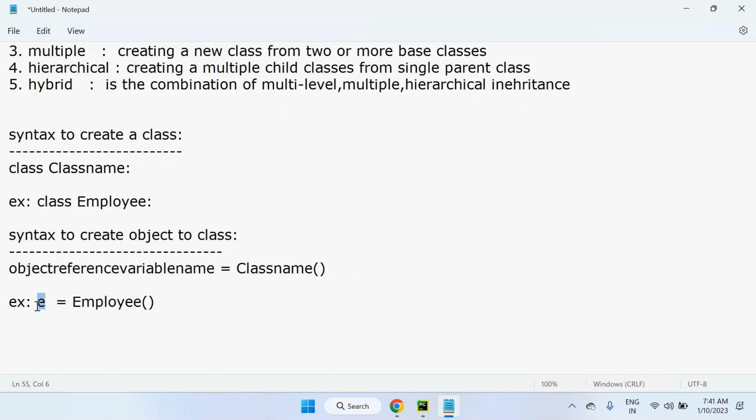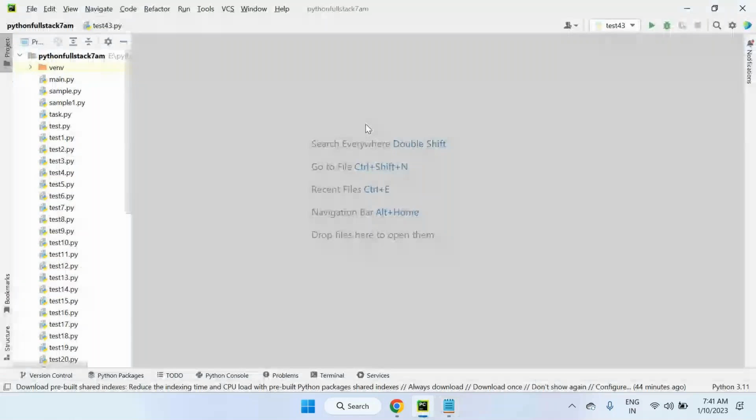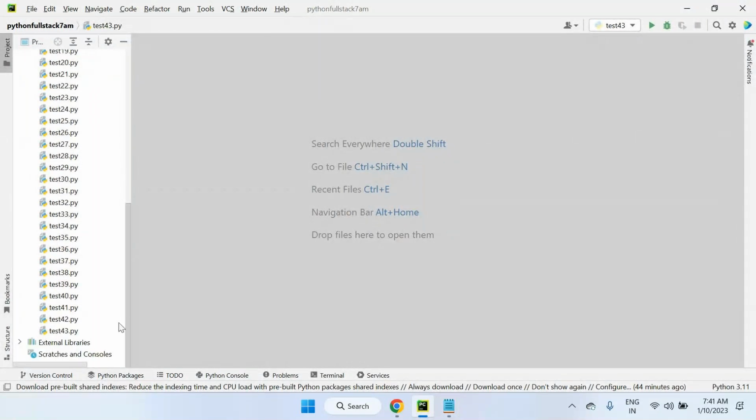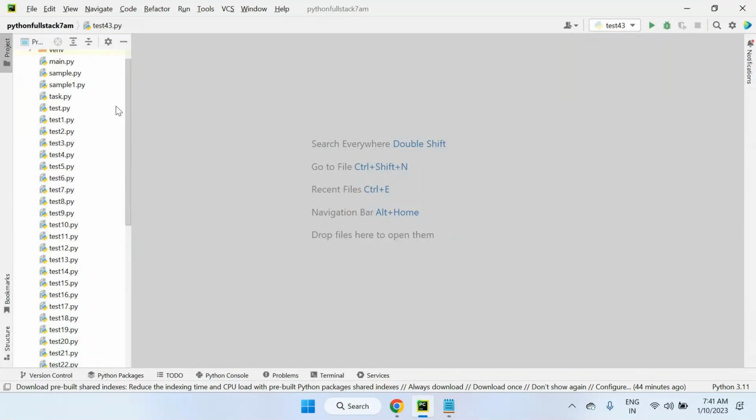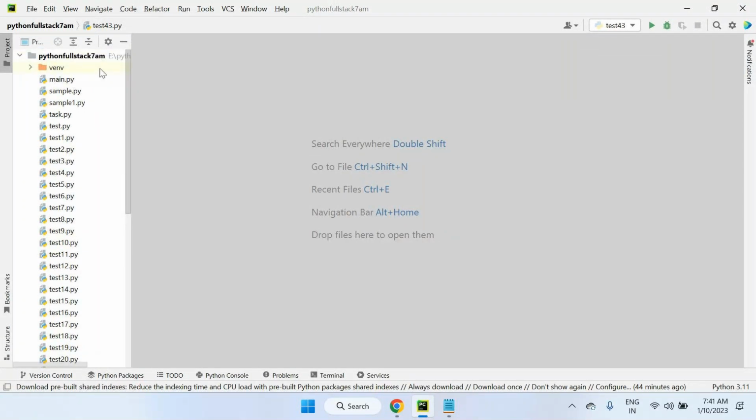If you want to access anything from this class employee, you must use this object only. So this is Python syntax, sir. In object-oriented programming of Python, to create an object, all these things we have to use: object name equals employee, the class name. Let's create the class and object, everything programmatically. So let's flip to the program. This is my first program of object-oriented programming. The same structure we are going to follow in upcoming sessions also.